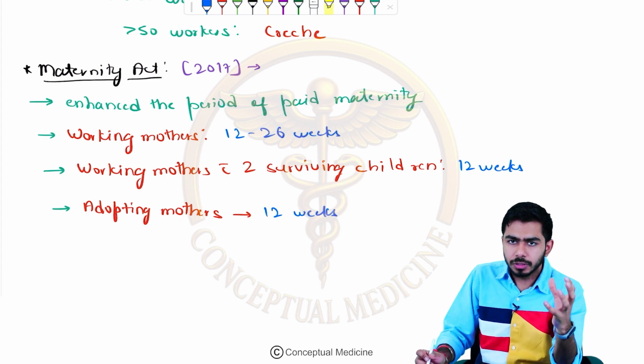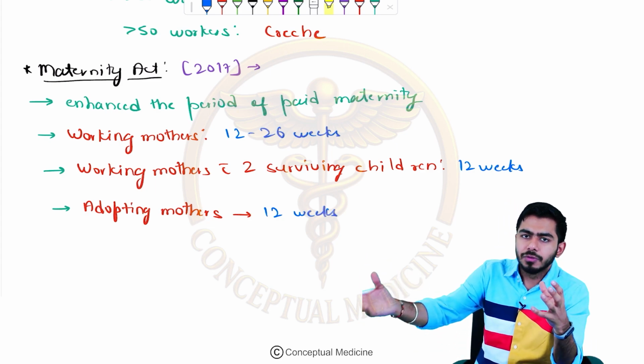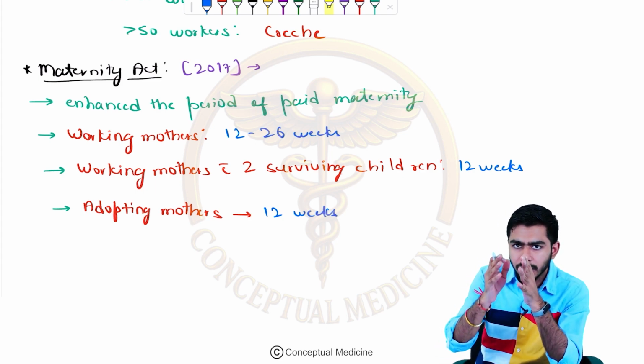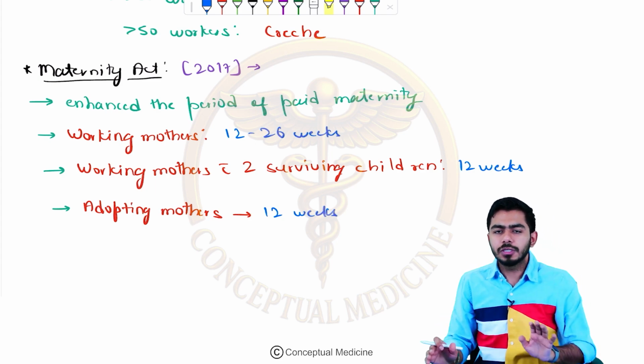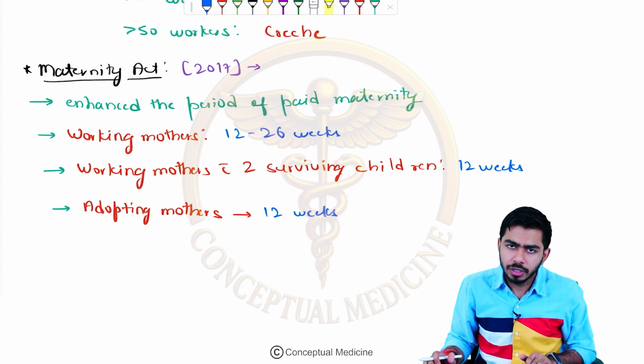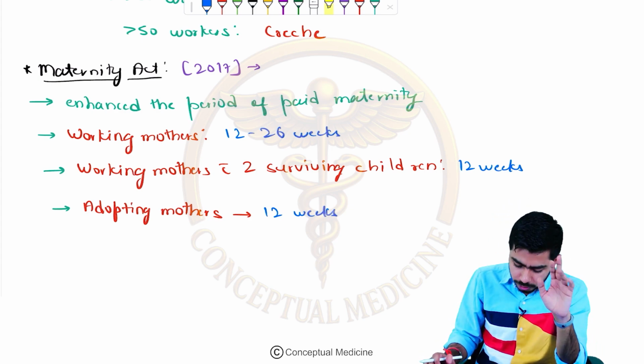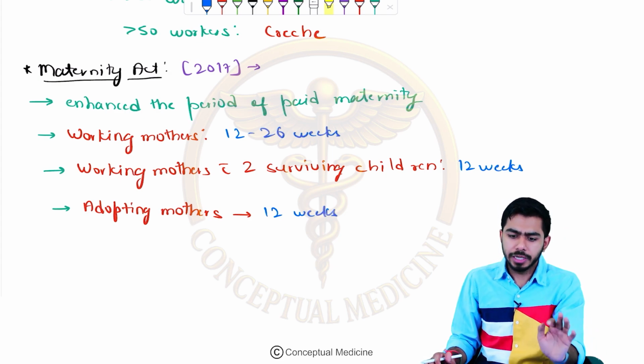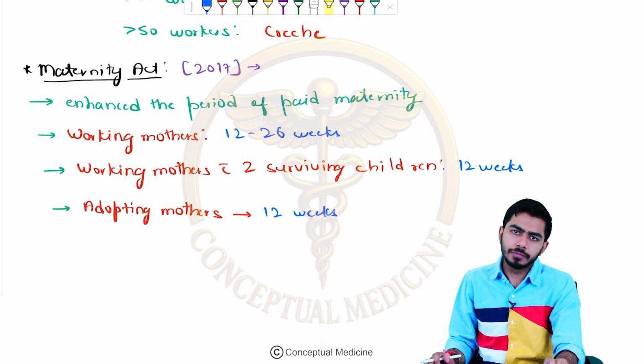From the day she has adopted the baby, she is eligible for this 12 weeks paid maternity leave. Okay, understood? I hope there is no doubt about that. These 3 conditions you should know. These come under the Maternity Act, which was revised in 2017.